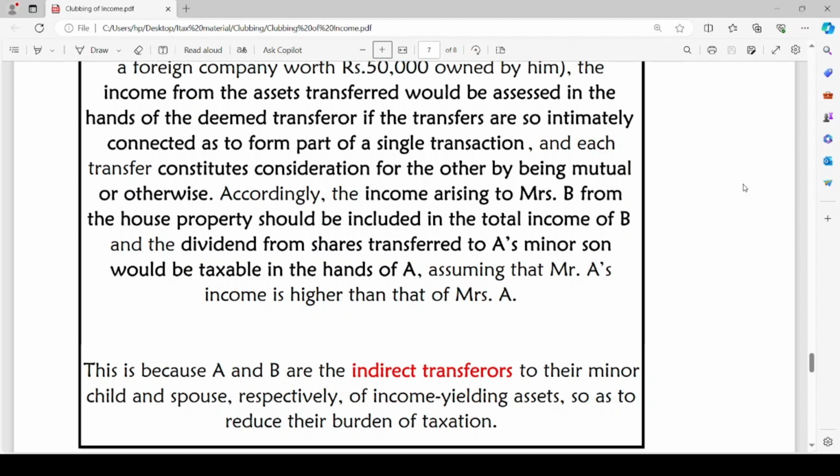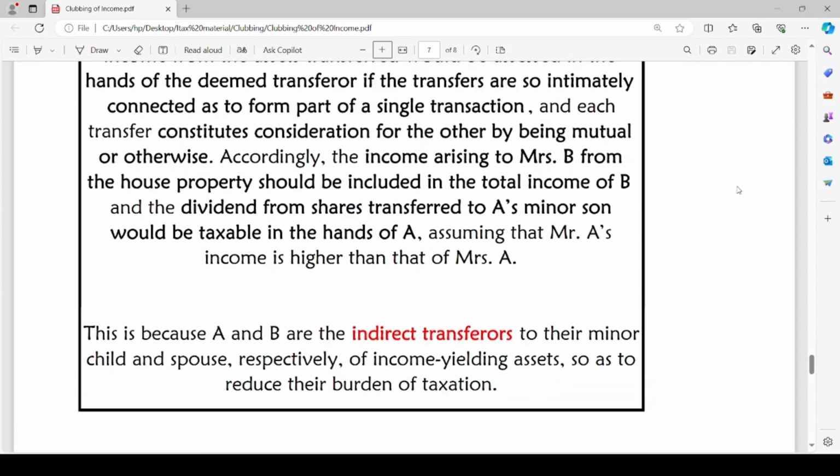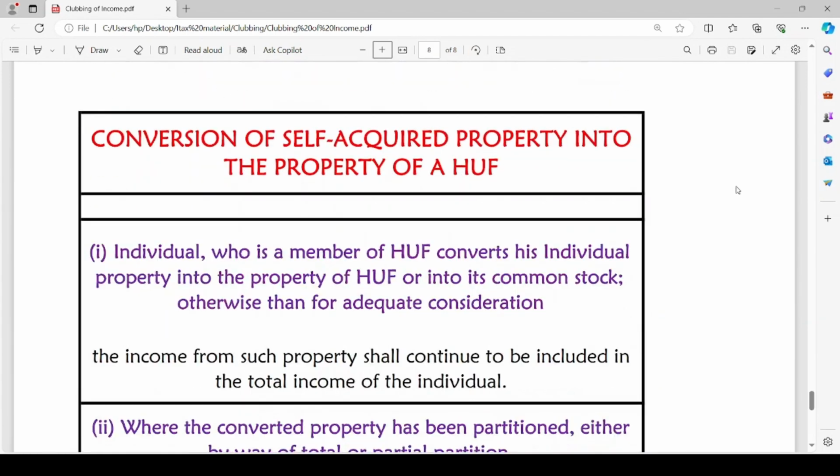Similarly, Mr. B is acting as indirect transferor to his wife Mrs. B. Hence, since A and B are indirect transferors to their minor child and spouse respectively of income yielding assets, so as to reduce their burden of taxation, any income from such assets will be taxable in the hands of A and B respectively. I hope it is clear for you.